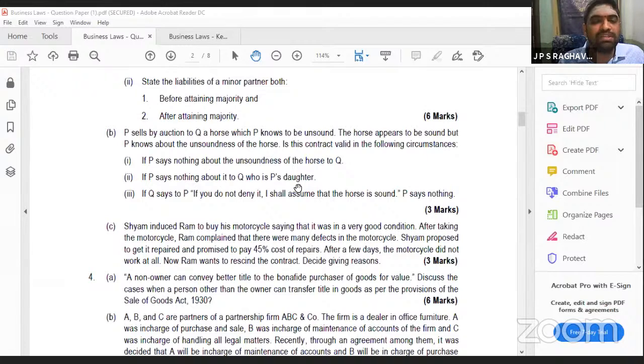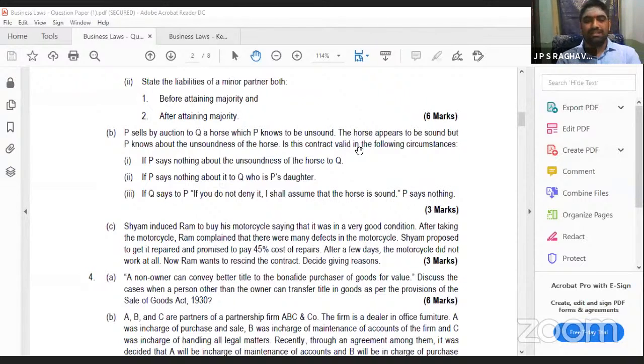Second, Q is P's daughter. Third, Q says to P, if you do not deny it, I shall assume that the horse is sound, and P says nothing. These are the three things. What is the answer? Please listen. From where this question has been taken, the Contract Act, you have understood. Silence. Because he knows that and he is silent in this contract, whether it amounts to fraud or not is the question. Mere silence, whether it amounts to fraud or not. Okay, in your free consent, it was there.